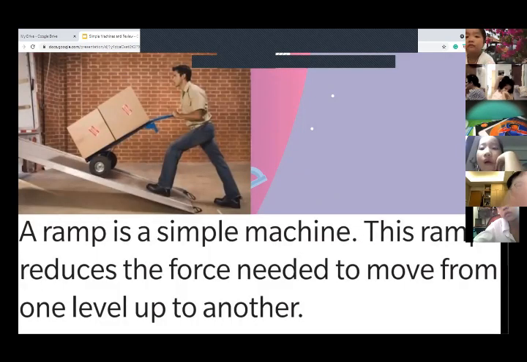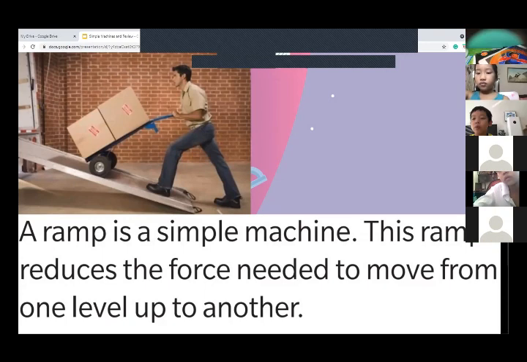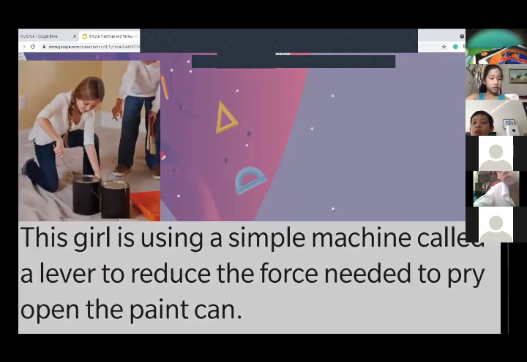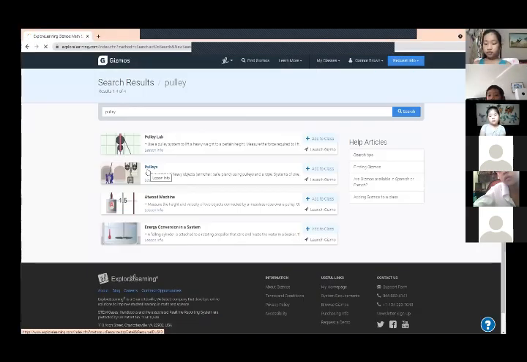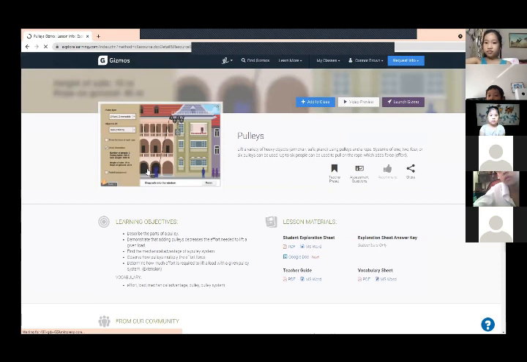And let's read about our ramp. Rose. A ramp is a simple machine. This ramp reduces the force needed to move from one level up to another. This guy might not be able to pick up these boxes. He's using a ramp to help him out. Okay, let's look at pulleys before we continue. Okay, I looked at this one, so we're going to use this one.